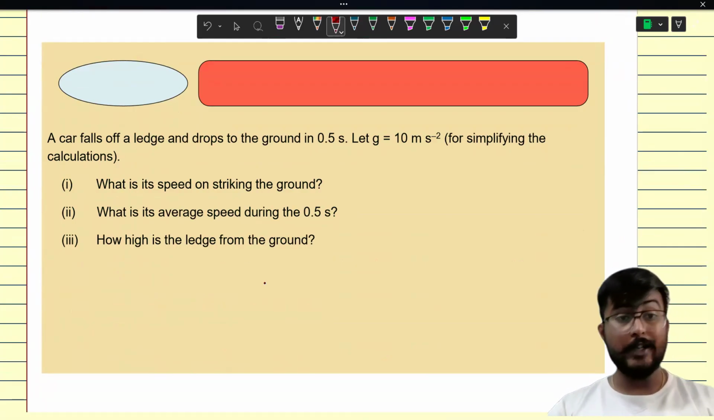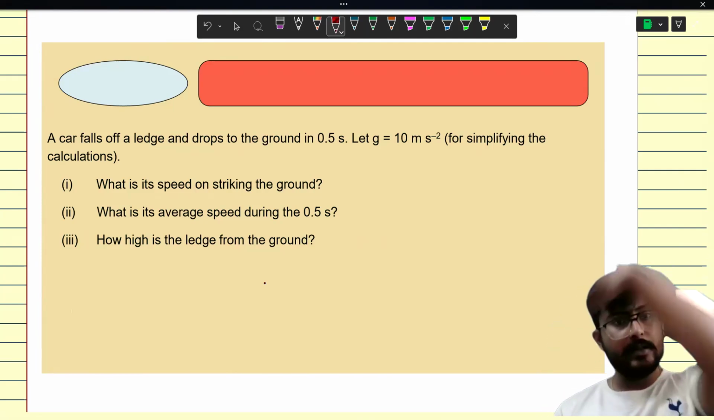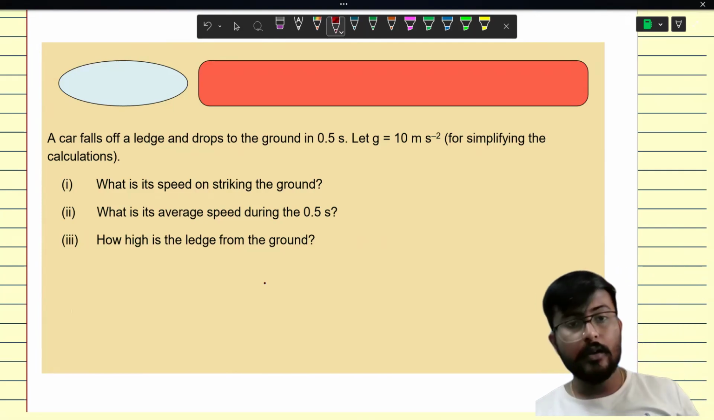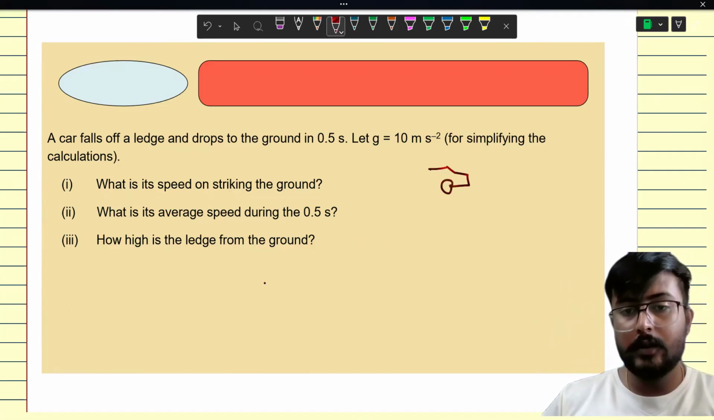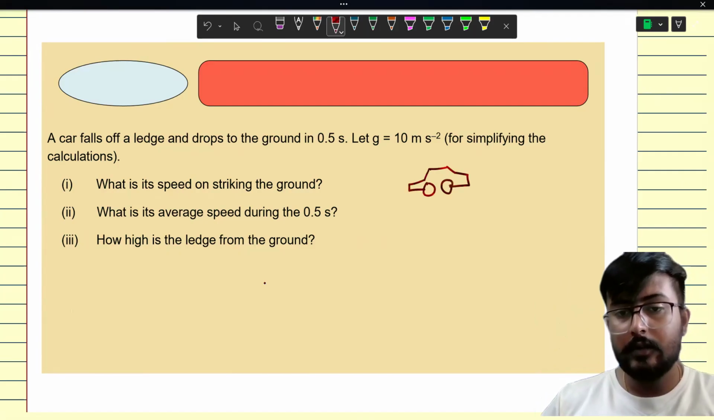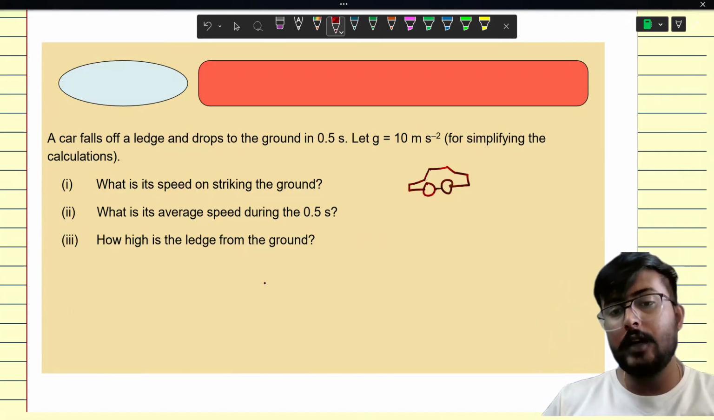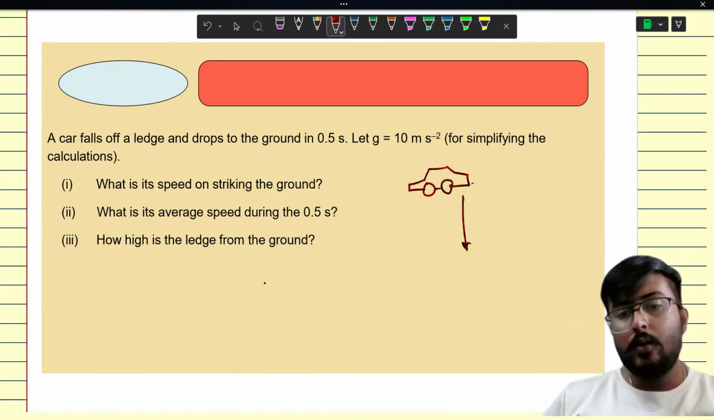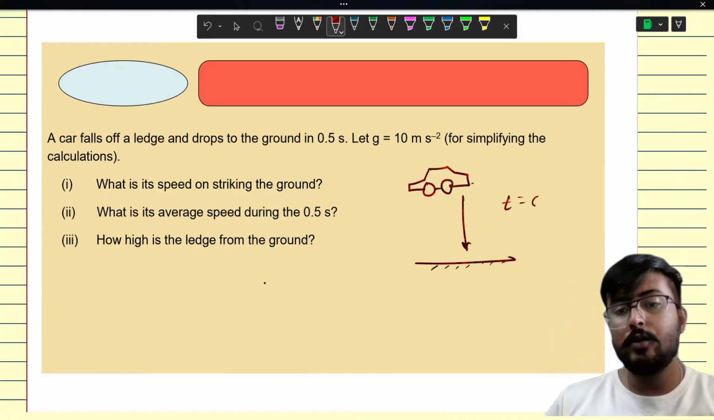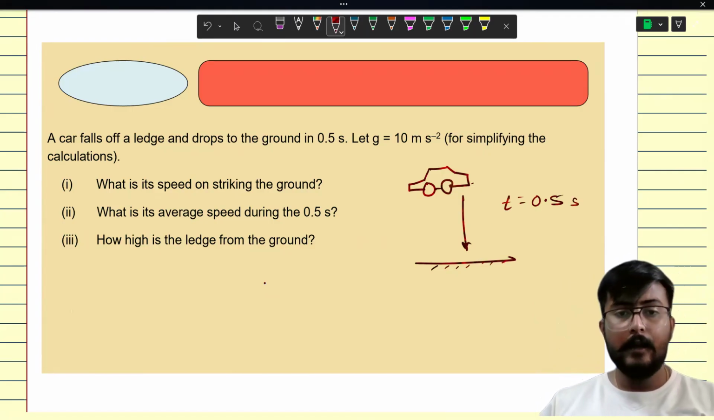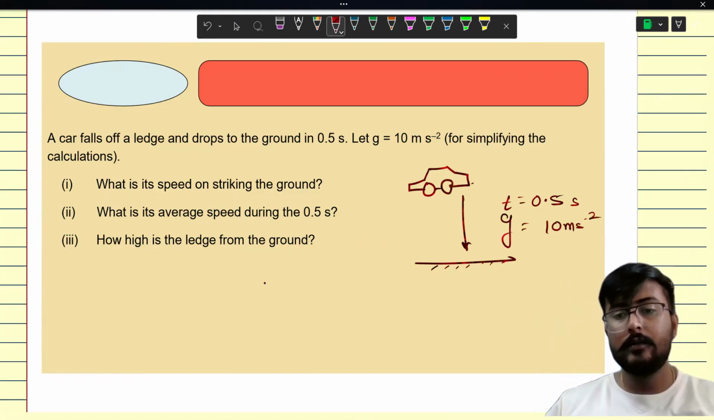A car falls off the ledge. Oh my God, the car is falling, from up here to down. How much time did the car take to fall? Let me make a car. I don't make a good car, but I can try. Okay, this is a car. The car is falling off the ledge. It is falling down. How much time would it take? It would take 0.5 seconds, or I can also say 1 by 2 seconds. It's already given that g is equal to 10 meter per second square.